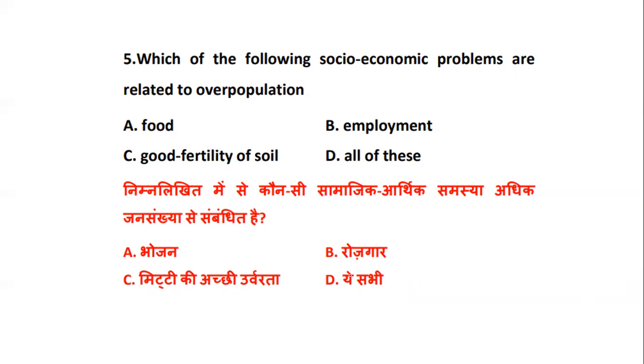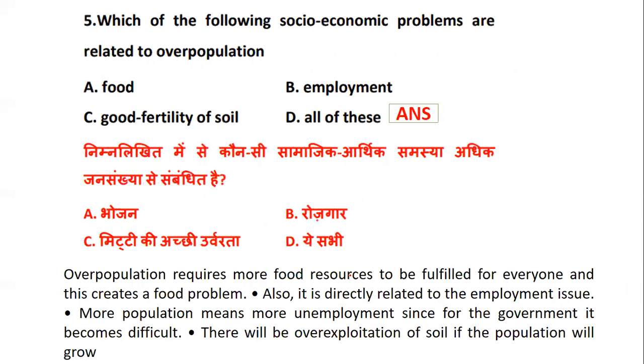The socio-economic problems related to overpopulation are food, not only employment, but fertility of the soil. Overpopulation requires food resources to fulfill everyone's need. It is directly related to the employment issue.